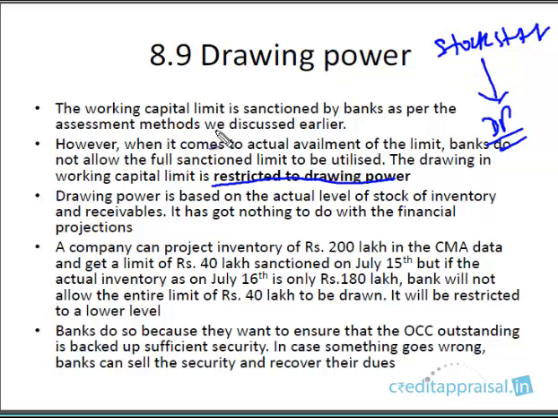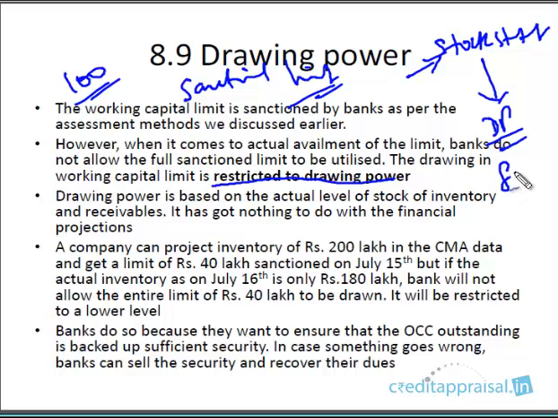Banks will not allow the entire sanction limit. Sanction limit is totally different. You can have a sanction limit of 100 lakhs, but that is immaterial. When it comes to actual drawal, if you want to draw from this limit, banks will be asking the company to submit a stock statement. Not every day, there will be some periodicity. Mostly it will be a monthly stock statement, and based on the stock statement, banks will arrive at the DP. So say, for example, the DP is arrived at only 85 lakhs. Banks in that case will not allow the entire 100 lakhs. They will restrict the drawal to only 85 lakhs because the DP available is only 85 lakhs.